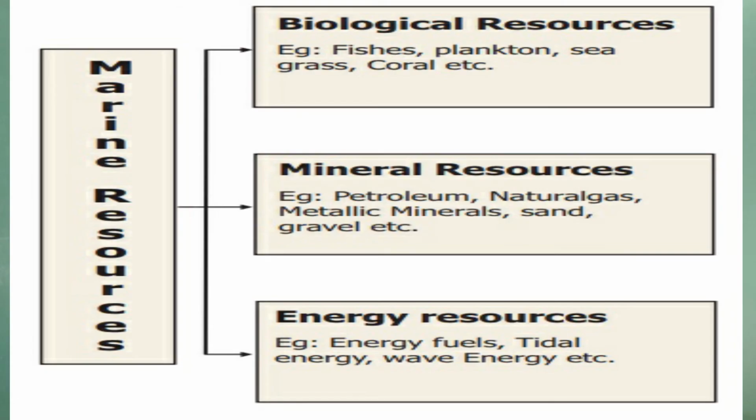Okay, and then we can classify the marine resources into three types, right? First one is the energy resources, another one is the mineral resources, another one is the biological resources. Okay, energy resources is nothing but energy fuels, tidal energy, wave energy, etc. Mineral resources is nothing but petroleum, natural gas, metallic minerals, sand, gravel, etc. Okay, and then biological resources is nothing but fishes, plankton, sea grass, corals, etc.